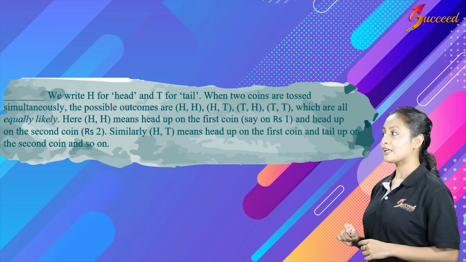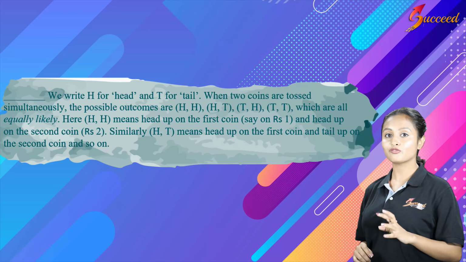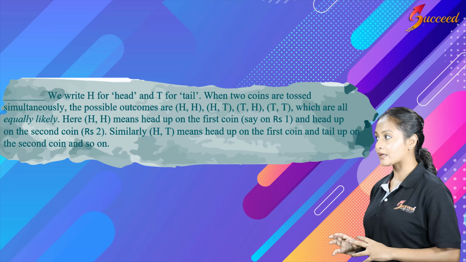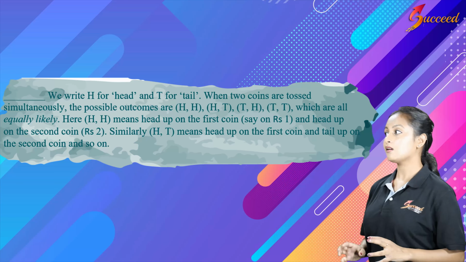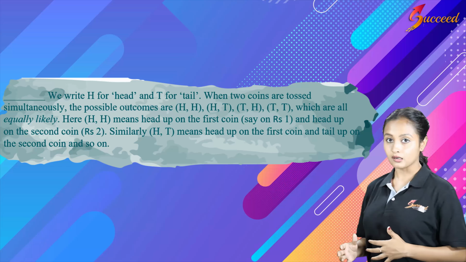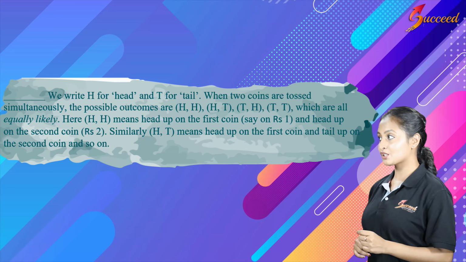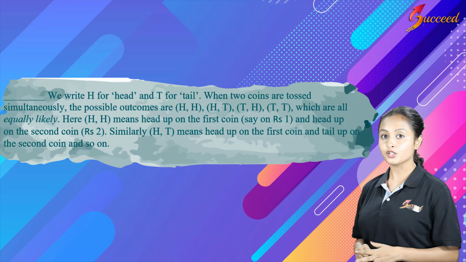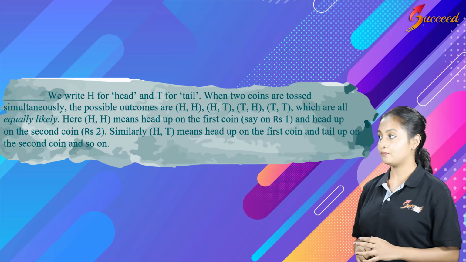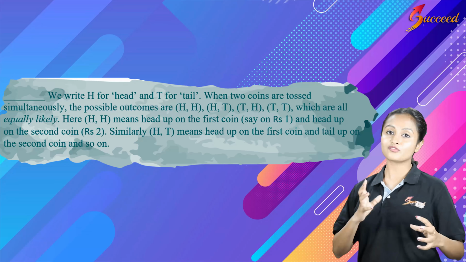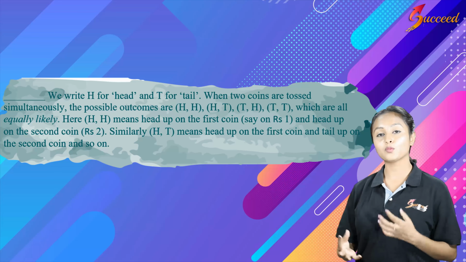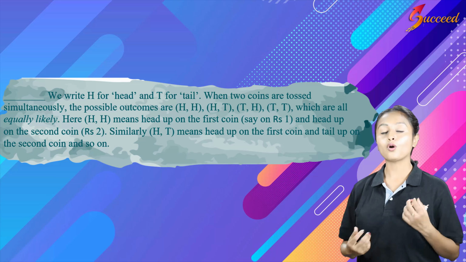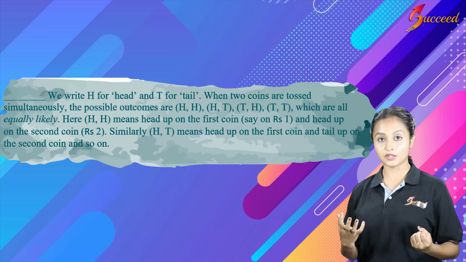We write H for head and T for tail. When 2 coins are tossed simultaneously, the possible outcomes are H, H or H, T or T, H or T, T. That is, both of them can be heads or both of them can be tails, or one can be head and the other can be tail.